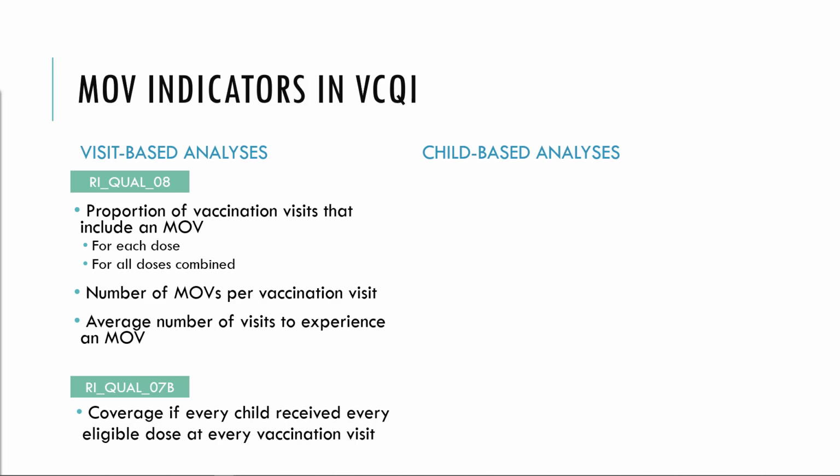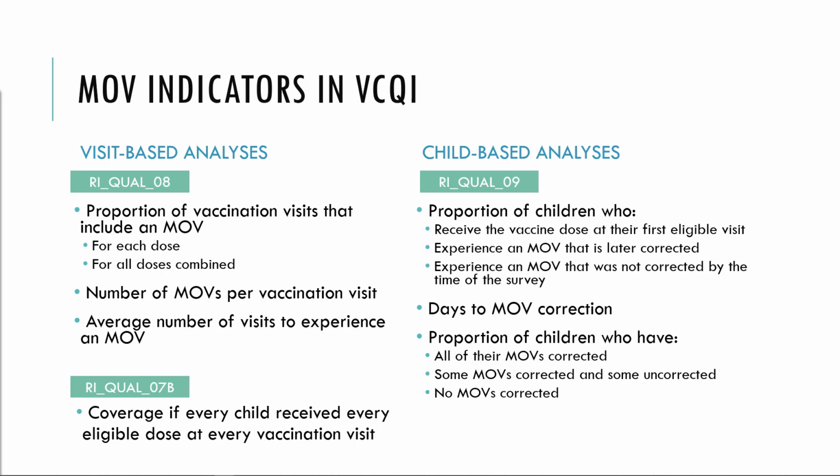Instead, the application described in this video series is designed to work with output from Vicky's child-based MOV indicator called RIQUAL09. The child-based analyses summarize the proportion of kids who experience MOVs at vaccination visits. Vicky calculates the proportion of kids who experience corrected MOVs and uncorrected MOVs, and the proportion of kids who are vaccinated at the first eligible opportunity for each dose. For kids who experience corrected MOVs, Vicky also calculates days to MOV correction, the number of days the child spends unprotected or underprotected between the first MOV and when the child eventually receives the dose.